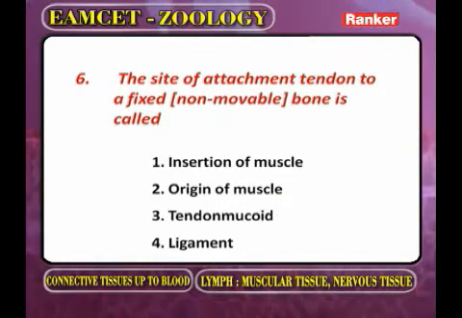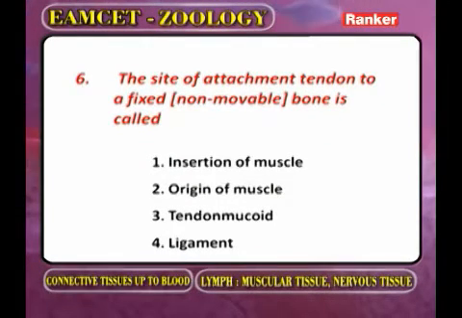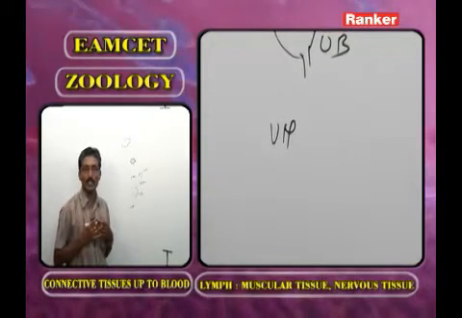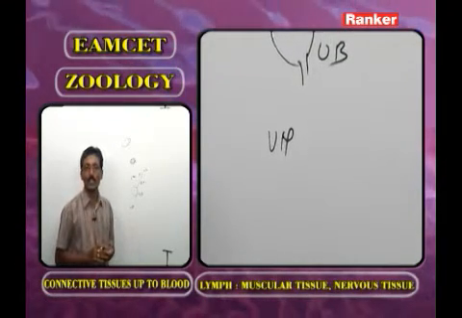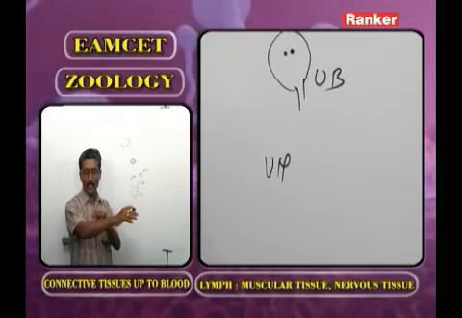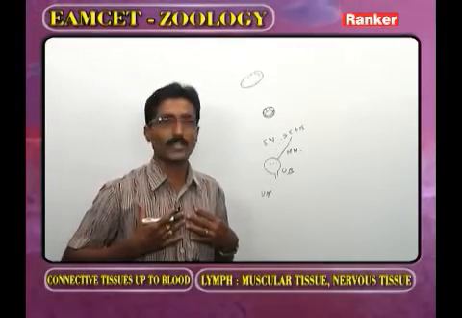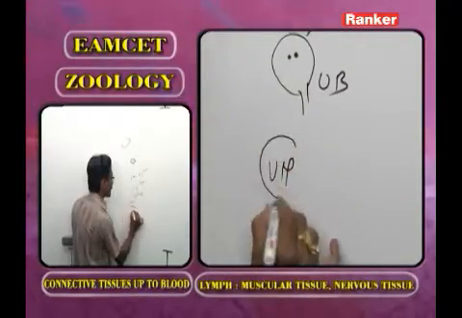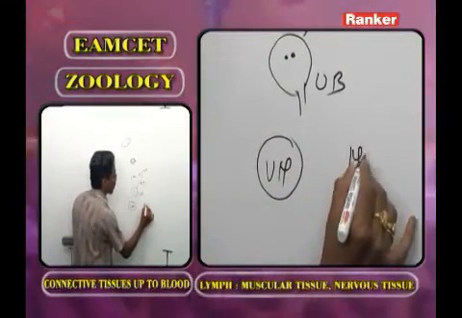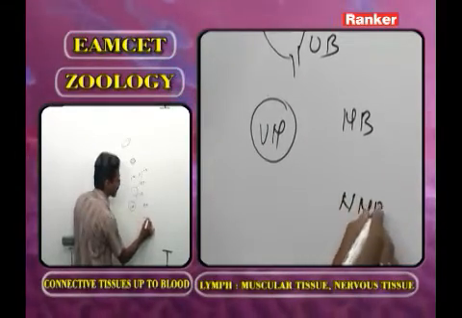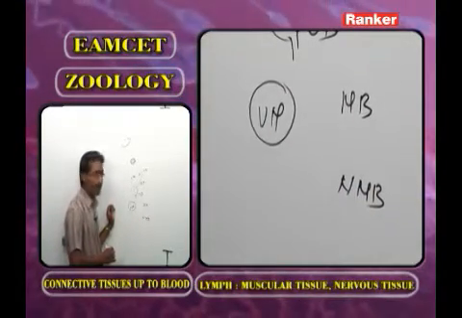The site of attachment of tendon to a fixed bone is called. Now this one we call the voluntary muscle. In our body, voluntary muscles are present. The voluntary muscles are also called skeletal muscles. All skeletal muscles are voluntary muscles. They are attached to the bones of the endoskeleton. Now, the voluntary muscle is attached to movable bone. MB means movable bone, and NMB we call non-movable bone.